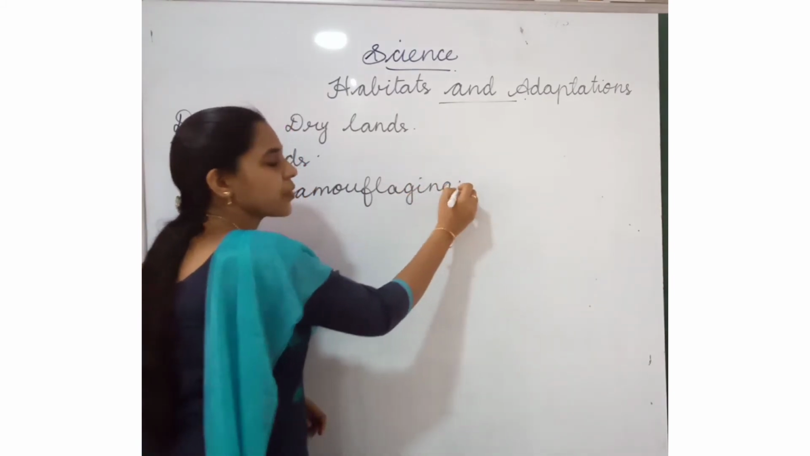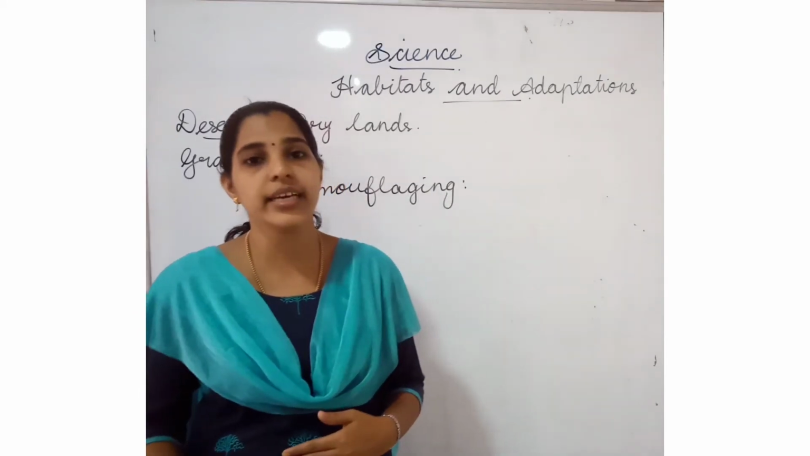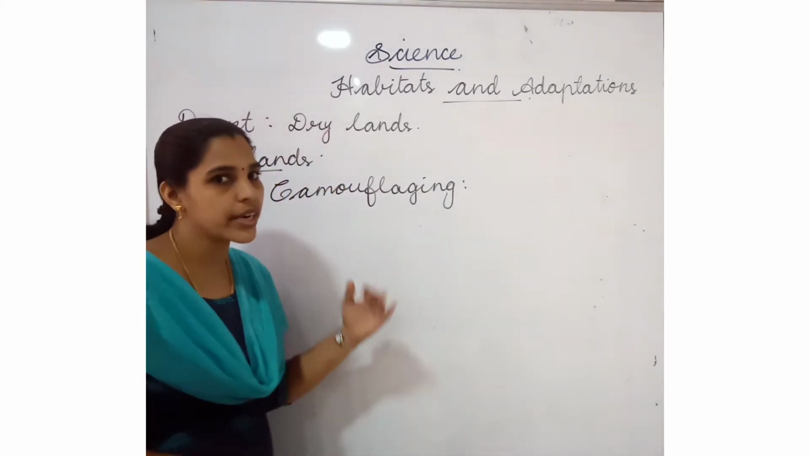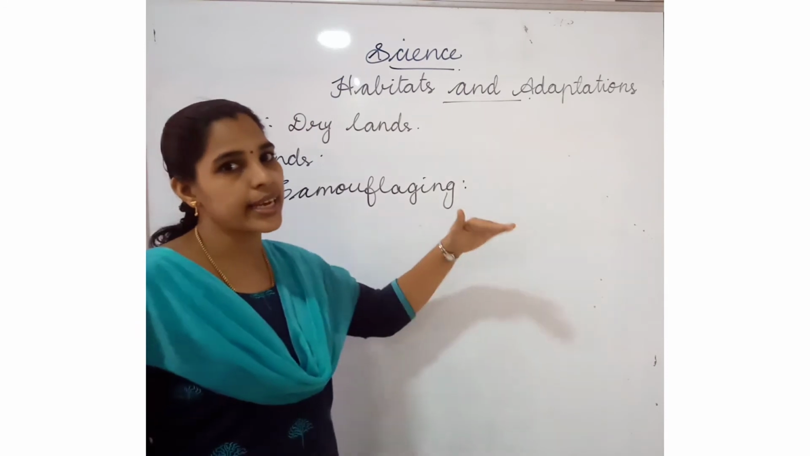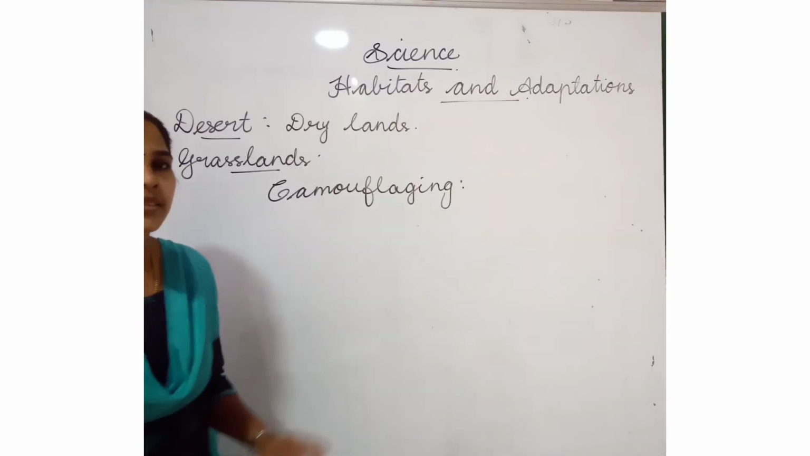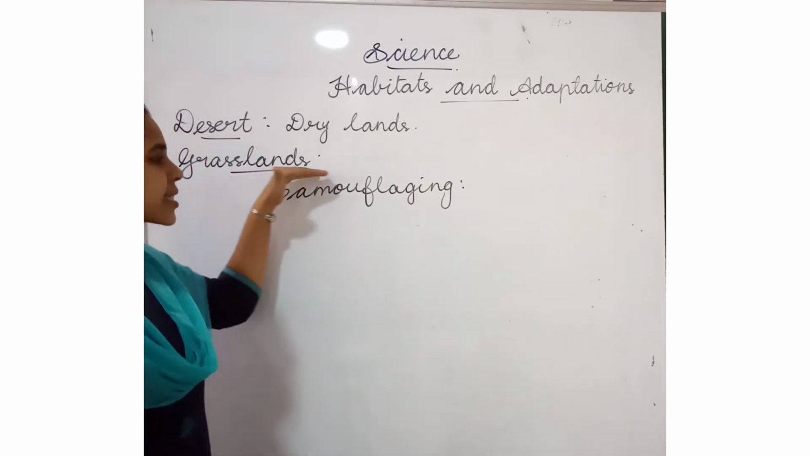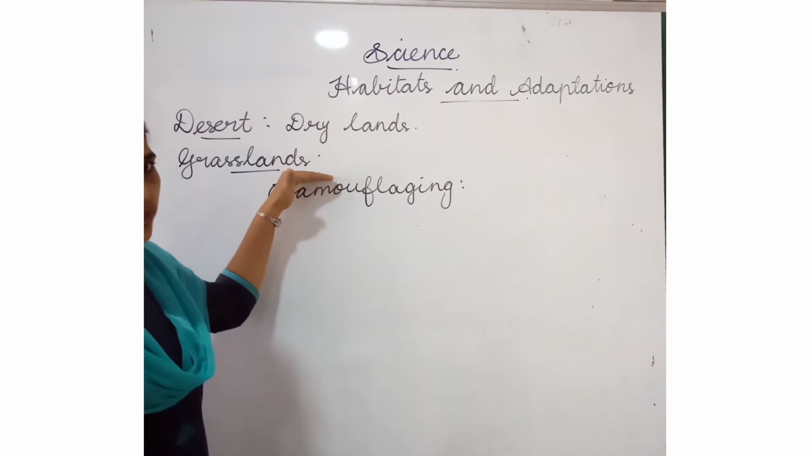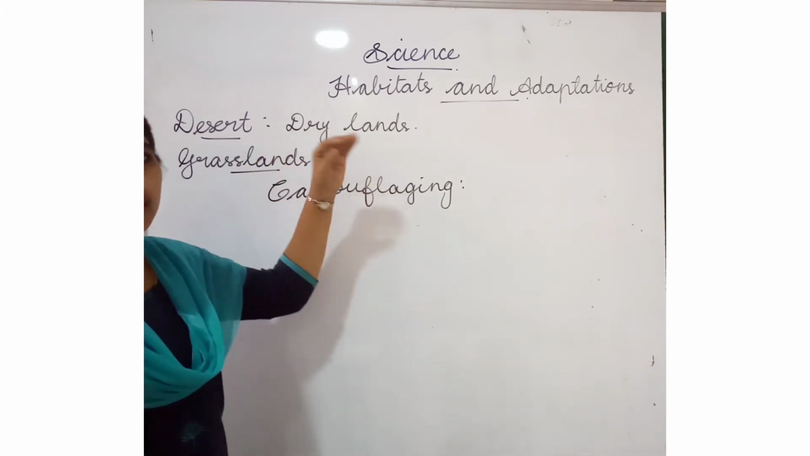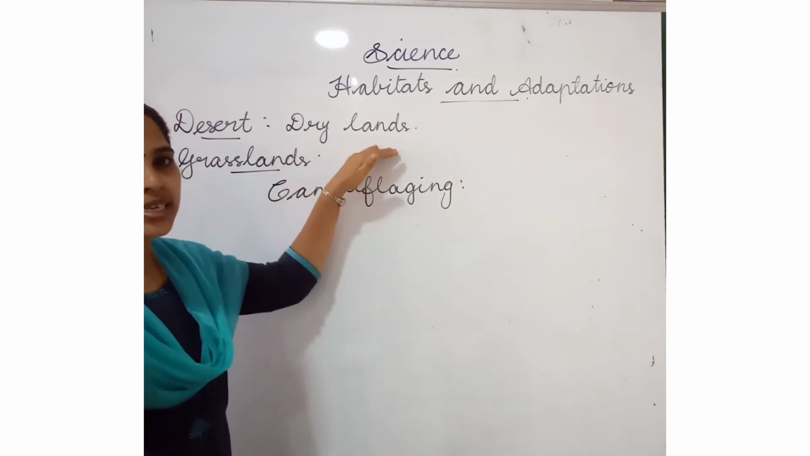What is the meaning of camouflaging? According to their surroundings, animals can change their colors. That is called camouflaging. When we compare the desert and grasslands, grasslands get more rainfall. Deserts get only less rainfall, or otherwise no rainfall, because they are dry lands.